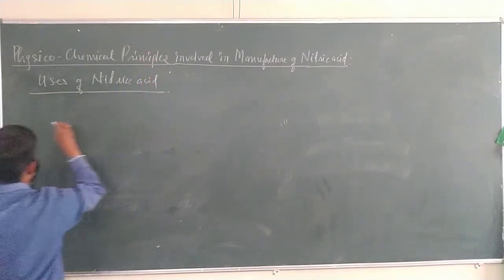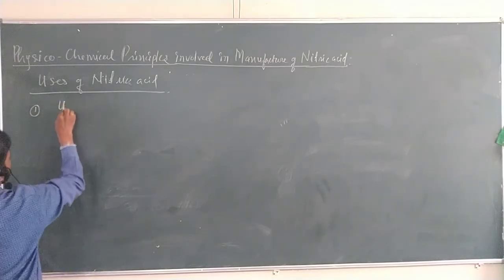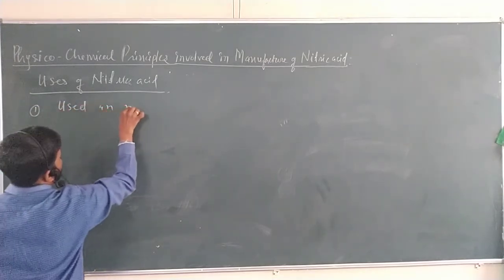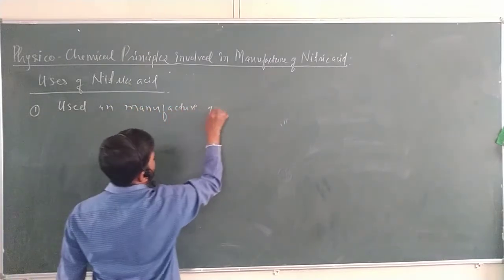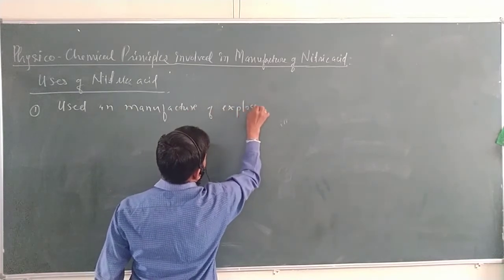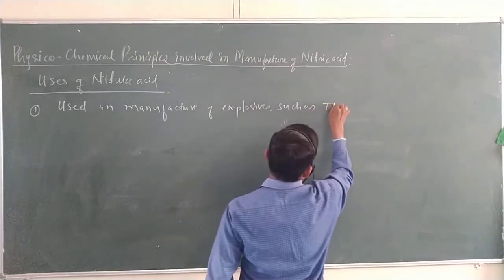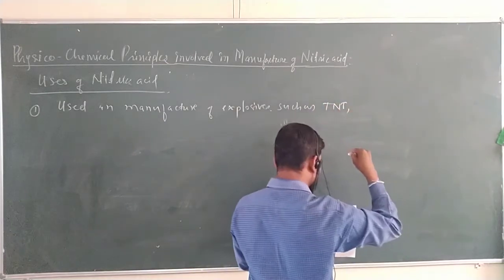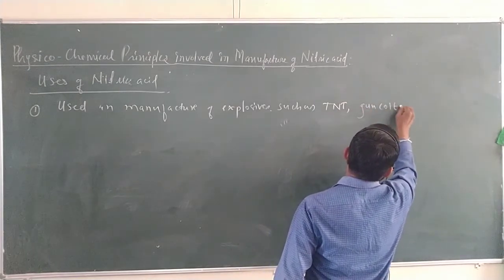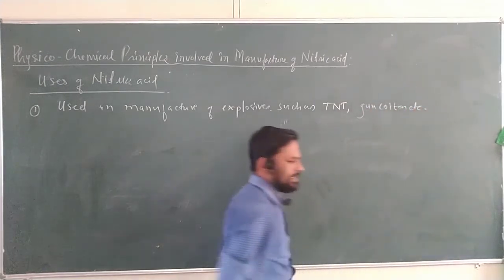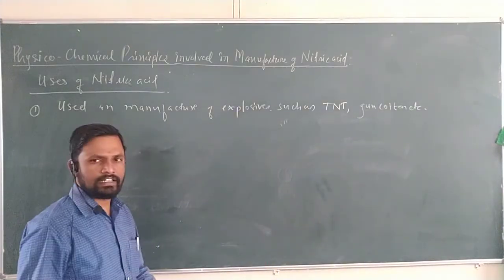The first is that it is used in the manufacture of explosives such as TNT and gun cotton, etc.